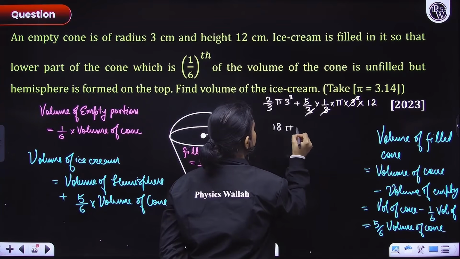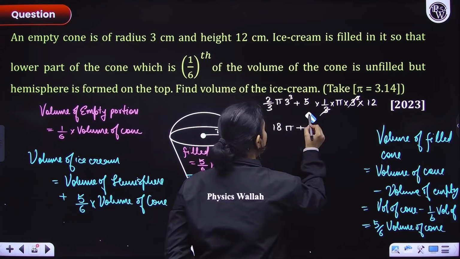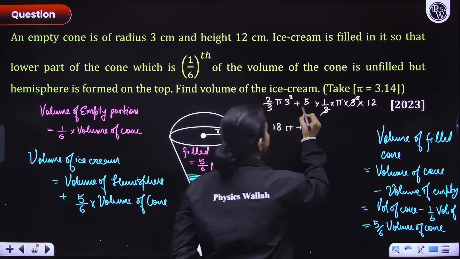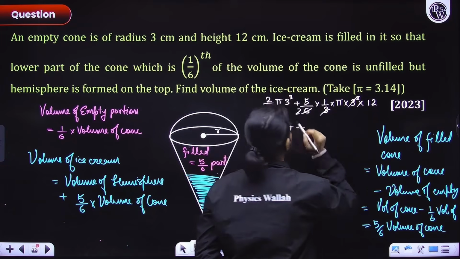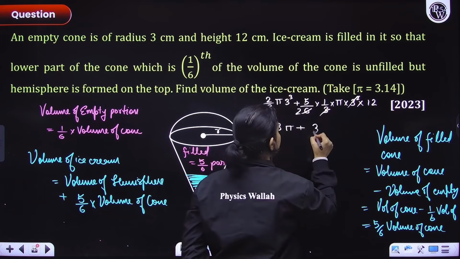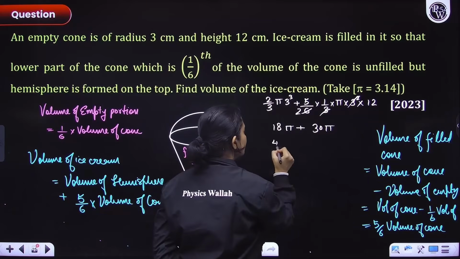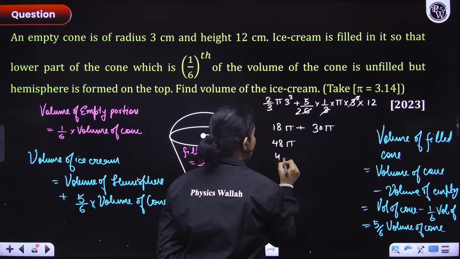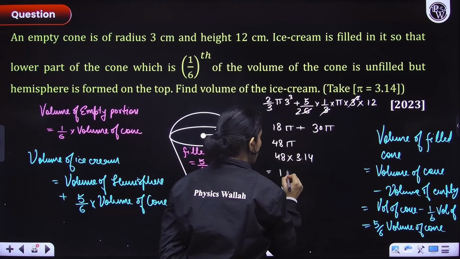Oh, sorry everyone, here we did not have 3, we had 6. So once we cancel this, 2 will still remain. So 2 6 30 pi. Okay, sorry, here we had 6 everyone. So what do we get? 48 pi. So that means we'll have to multiply 48 with 3.14. So what will we get?